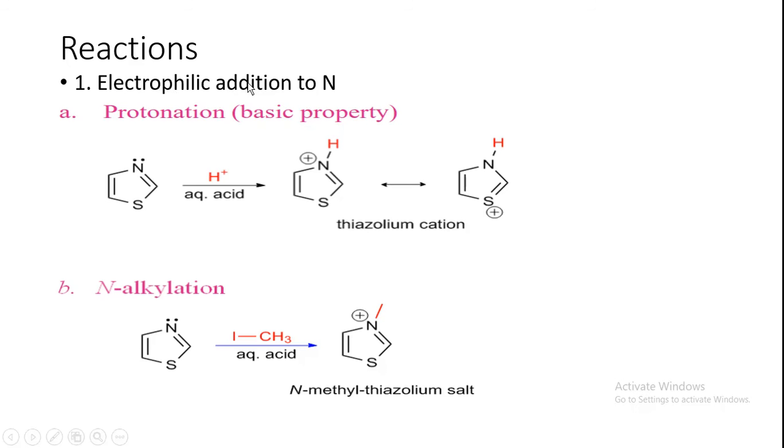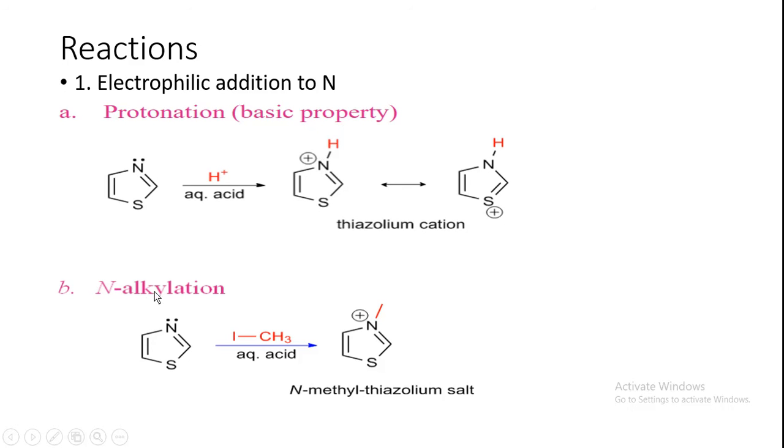So electrophilic addition to N. Here you see this basic property, this protonation. Nitrogen is having a lone pair of electrons, so it is very likely to be attacked by any acid. Acid is electron deficient, which can donate a proton. That proton will attack directly the lone pair of electrons present in nitrogen. So ultimately it will form thiazolium cation. This is the resonance, that is the revolving of the positive charge around the ring.